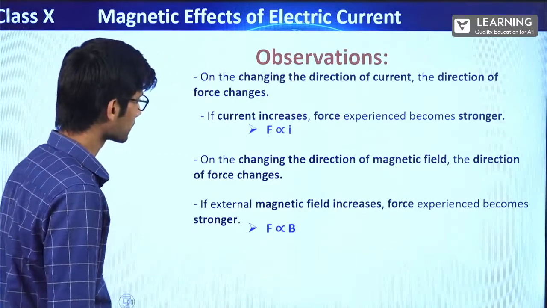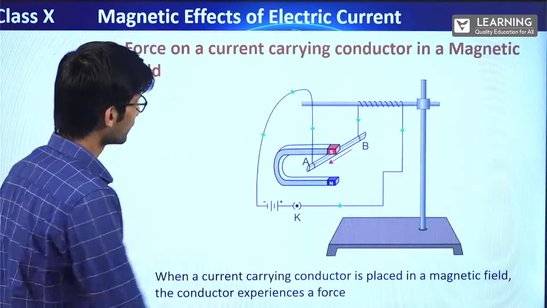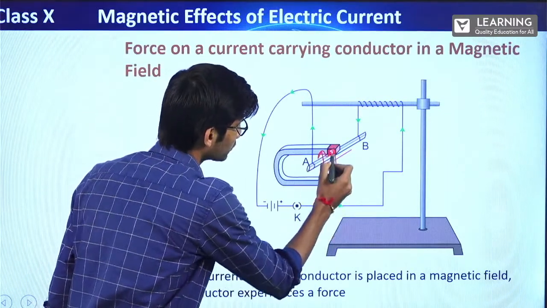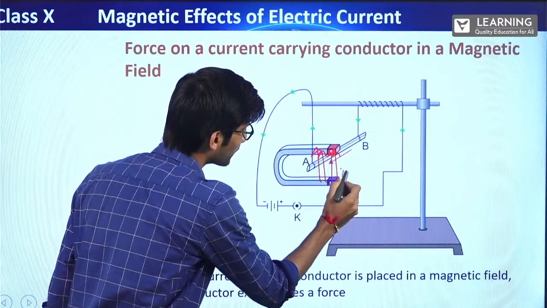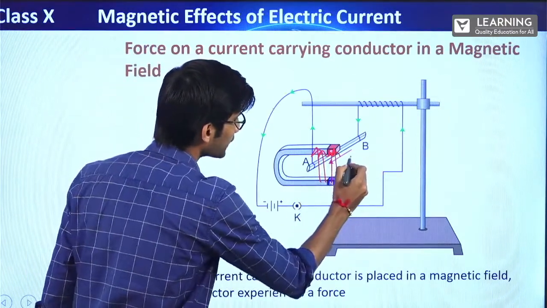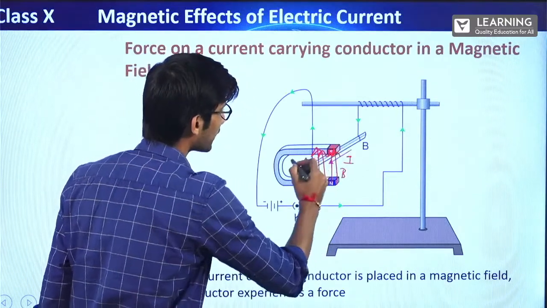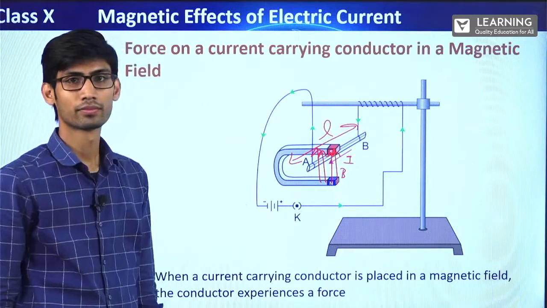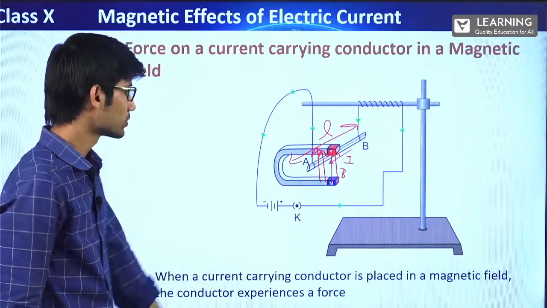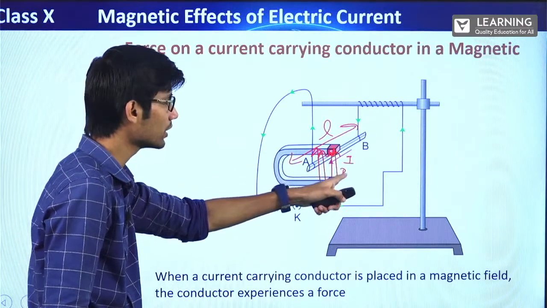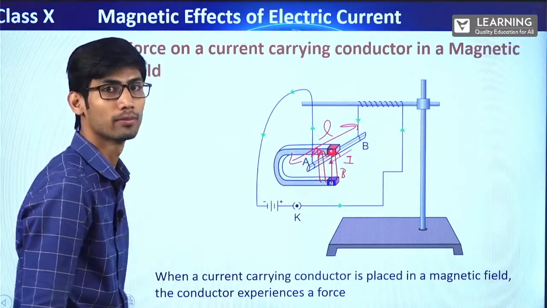So that means, understand one thing. Now, suppose this is the magnetic field, so this magnetic field will be denoted by B. This is the current, which is I, and this is the length of the conductor. Clear? So the force experienced by this rod will be directly proportional to B, to I, and to L.